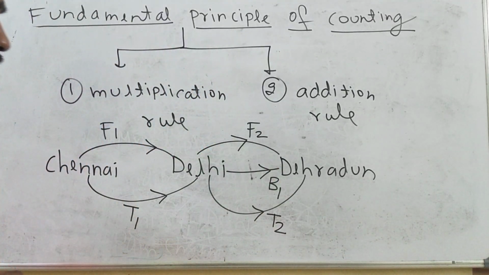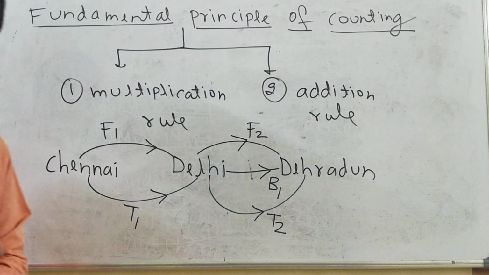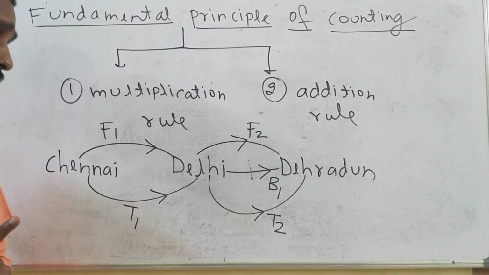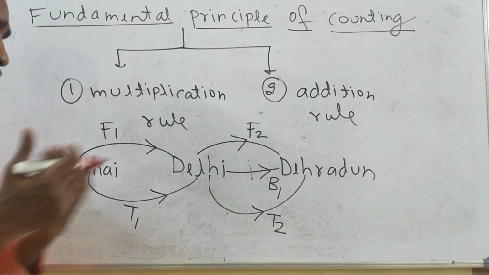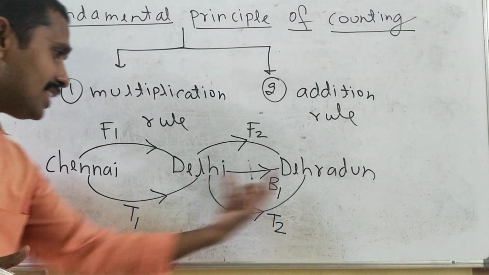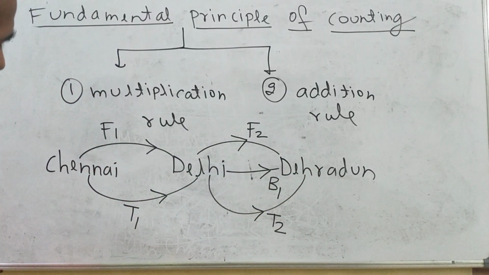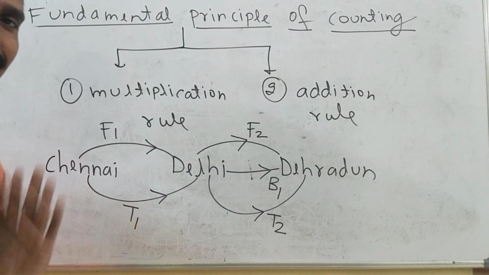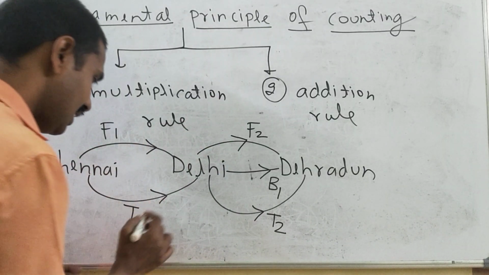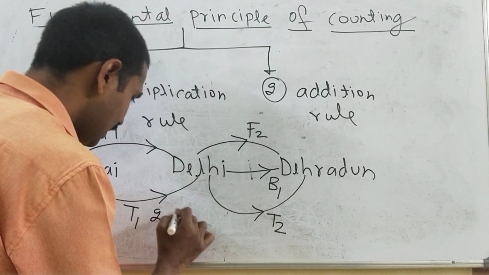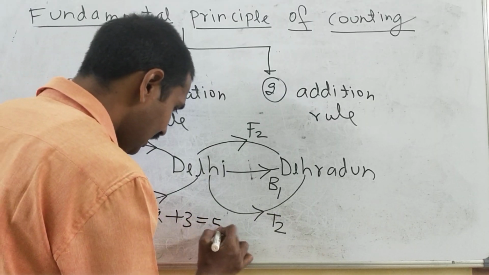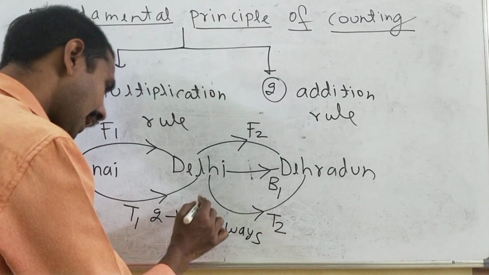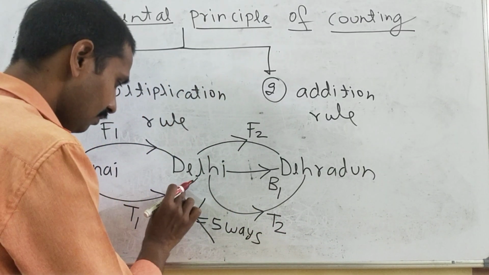again a train. Now actually when you ask students, if I ask in how many ways the person can travel from Chennai to Dehradun, students will generally answer, sir, here 2 ways are there, and here how many ways are there? 3 ways are there. So they will say, sir, 2 ways here, 3 ways here, then the total number of ways is 5 ways. But actually this is wrong.